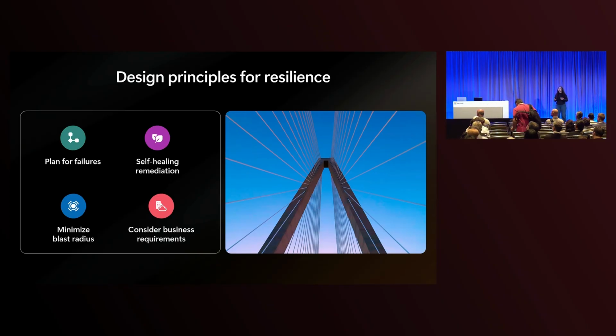We'll look at several self-healing remediation tactics that we can use to ensure that when something inevitably goes wrong, our system is able to automatically handle the failure and reduce dependency on human intervention. We'll look at ways to minimize the blast radius so that when something goes wrong, it doesn't cascade out into every part of our system. And lastly, we'll take another look at our business requirements and see how requirements at various stages in the user journey might inform how we implement our application.